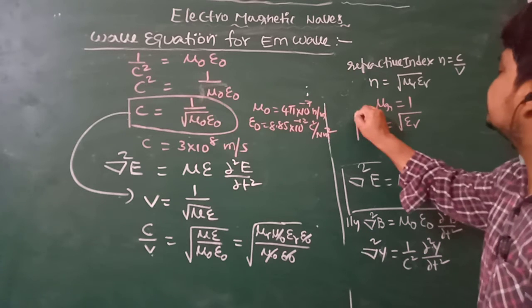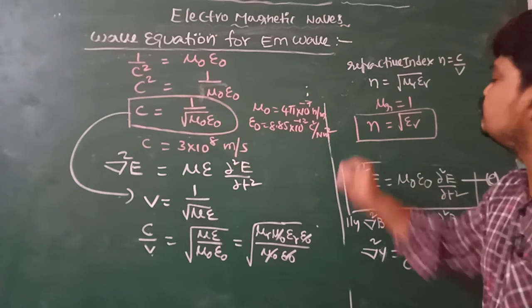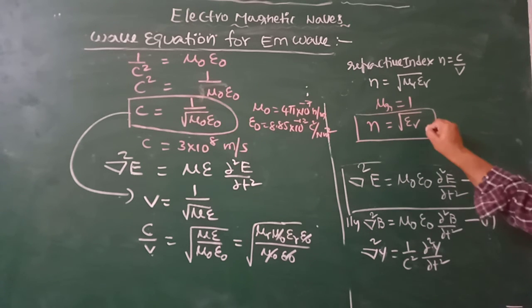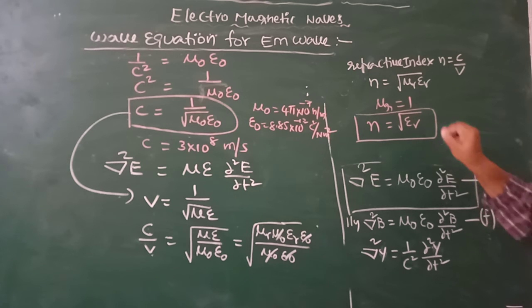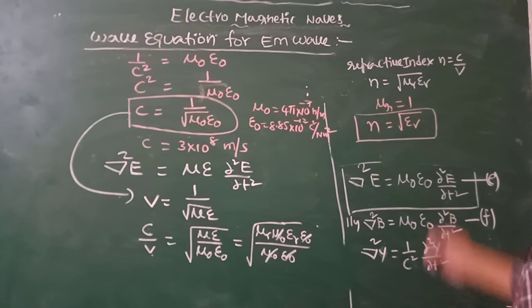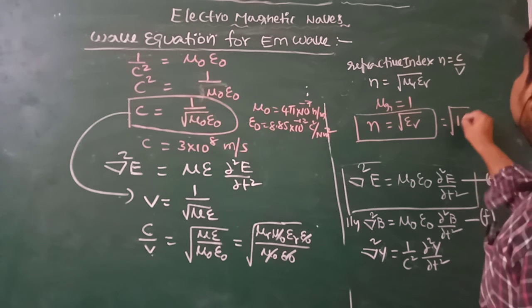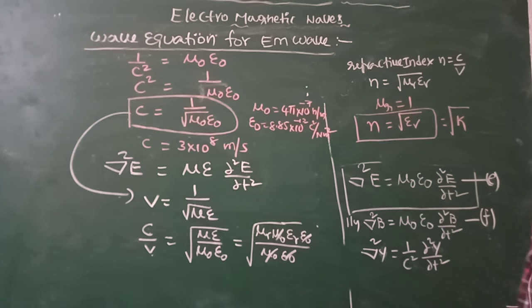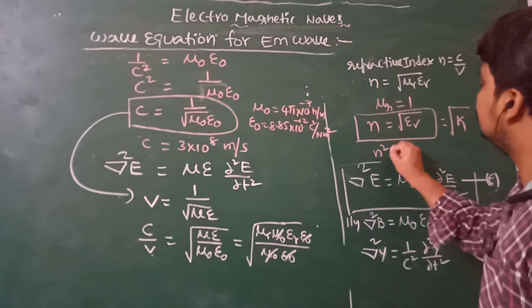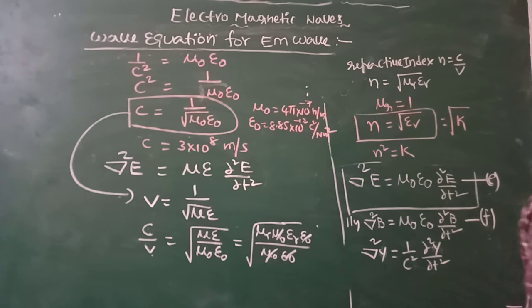This is the relation between the refractive index of the medium and the dielectric constant or relative permittivity of the medium, that is, n is equal to under root of epsilon r, or under root of dielectric constant K. So n square is equal to K.